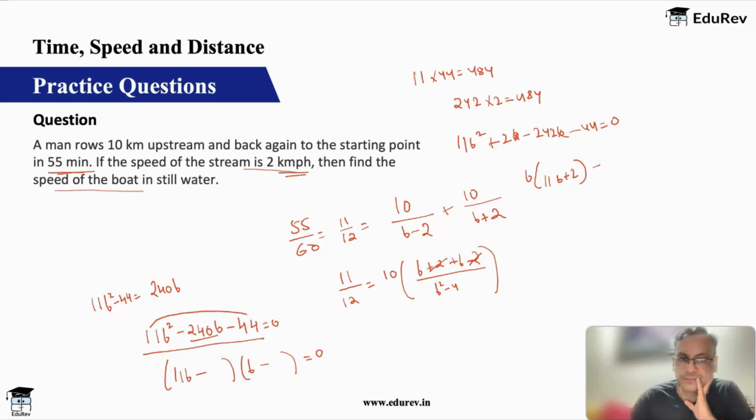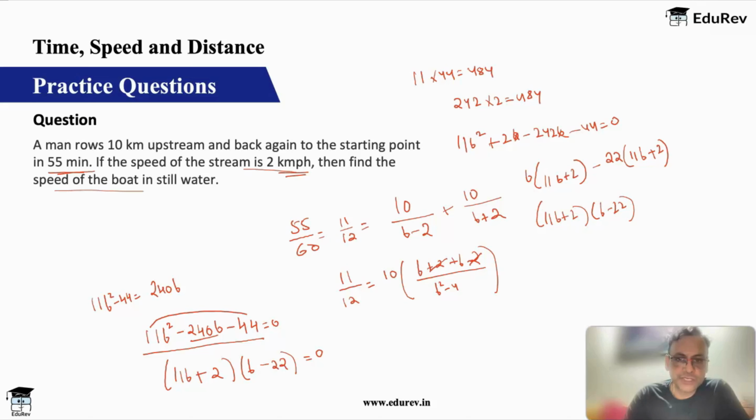Okay, so here I will take 22 out, so it will become 11b plus 2. So net I have 11b plus 2 into b minus 22. That is what I have. So 11b plus 2 into b minus 22 is equal to 0. So b is either 22 or b is equal to minus 2 by 11.